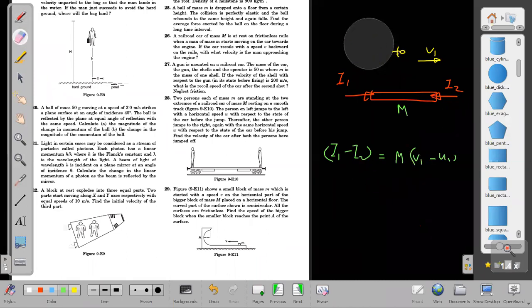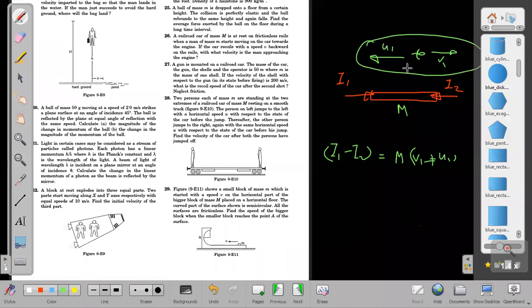If U1 was this side and finally it became V1, then V1 is positive but U1 was negative, so minus of minus becomes plus U1. Always write the impulse equation in this way. We should never write the impulse equation without knowing the initial and final velocity. That is the confusion in this question. Always make the diagram. Without a diagram, if you try to get the answers, obviously you will go wrong. Here, the initial velocity of the plank was 0 because initially the plank was at rest. So I took directly the last velocity because they are asking the last only.